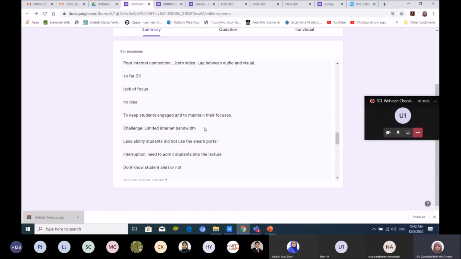For example, with WhatsApp, you don't have any problem if you're on low bandwidth. Or you can use Google Form, also on low bandwidth. You can just give a link, students open the link and they can answer the questions there, or they can give feedback using a Google Form link.